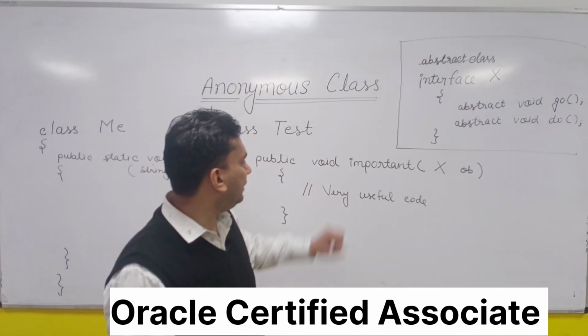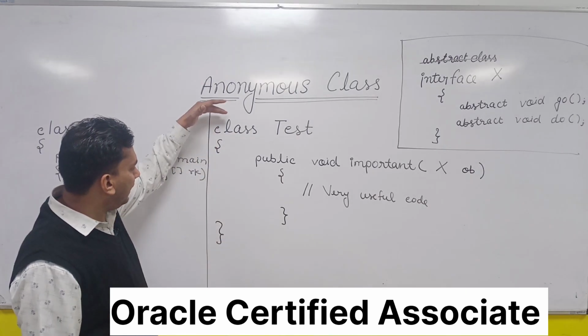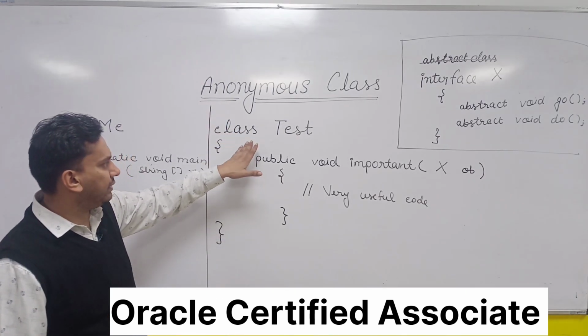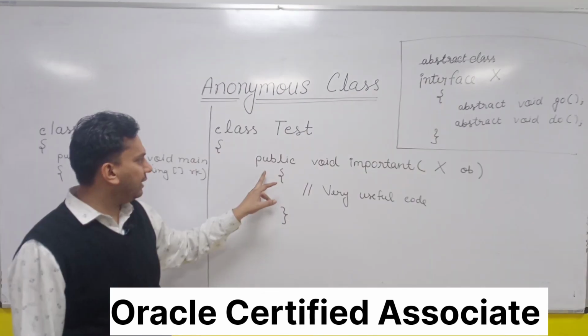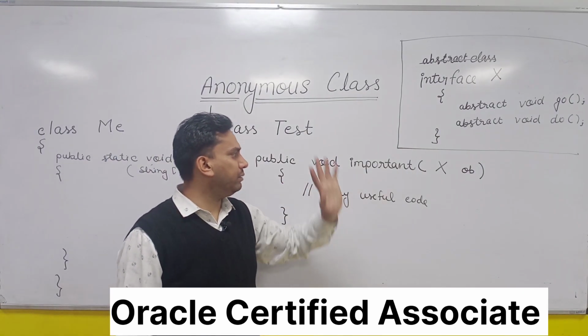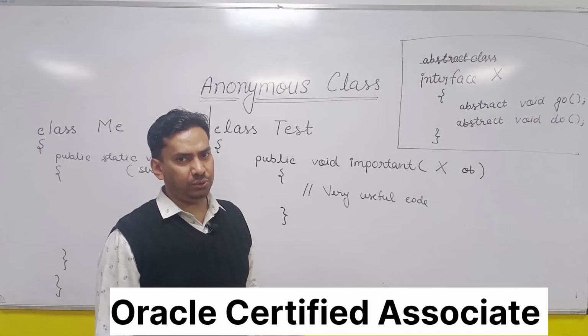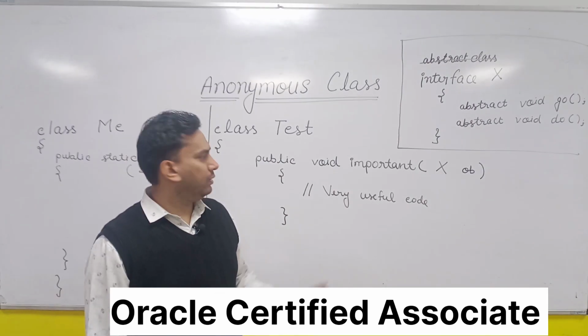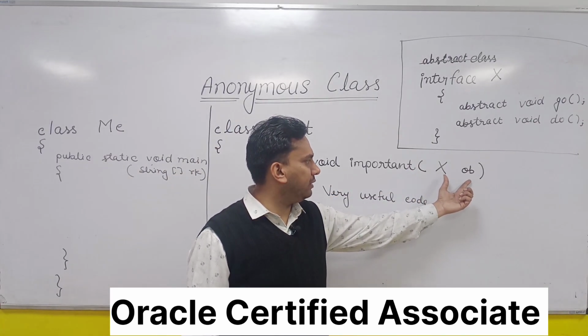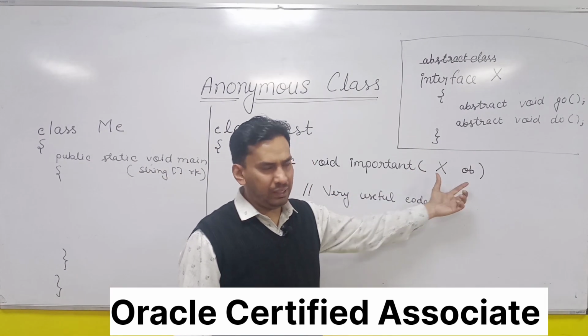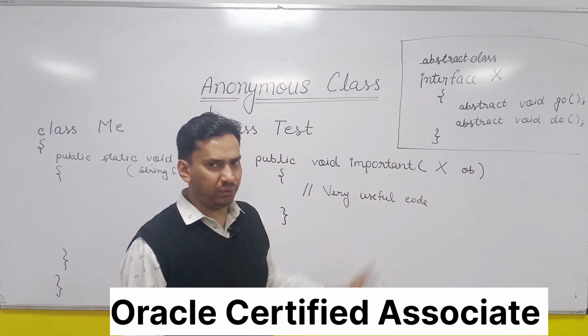So let us come to this scenario. First of all, understand this class test. Let's say you have some class test, and in this class test you have some important method that you want to use. This important method is expecting some object of X type, and here we have some very useful code.